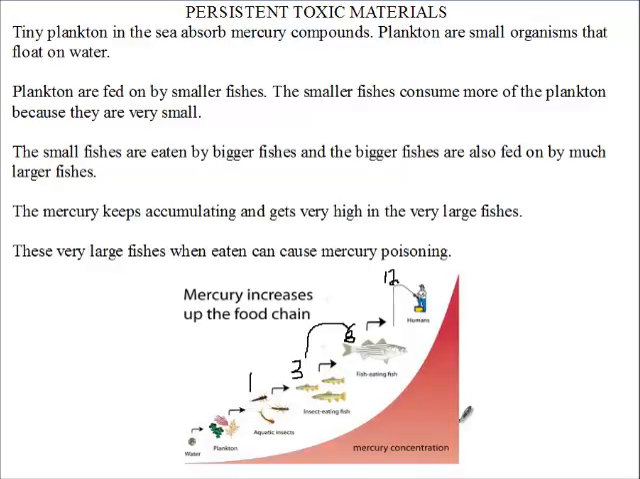When it gets to a high point, there could be mercury poisoning. When mercury poisoning takes place, that is where the reproductive systems and nervous systems are affected.